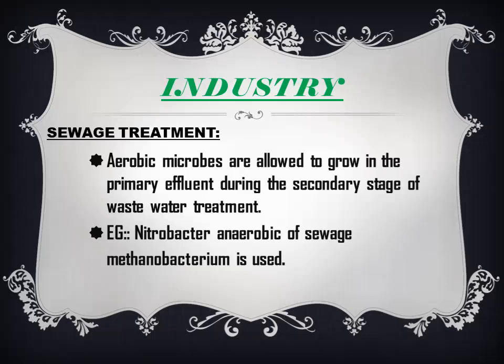So first, sewage treatment. What is sewage? Sewage is drainage water from the cities or houses, etc. That was a major problem in towns and cities, and the sewage was collected in a common place. That work was done by a corporation, and treatment was done by aerobic microbes. We allow the aerobic microbes into that place. They convert the effluent water into a secondary stage of wastewater treatment.